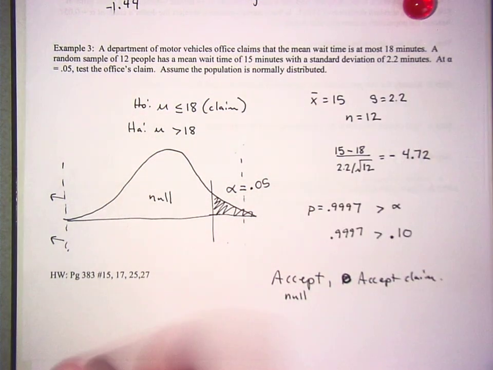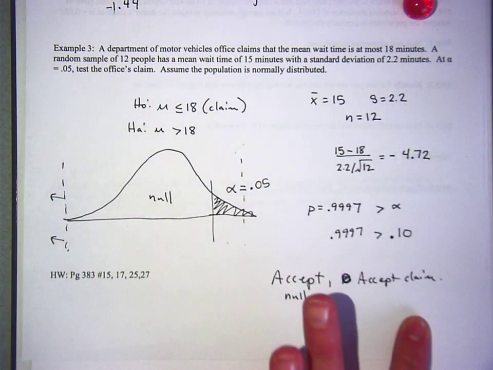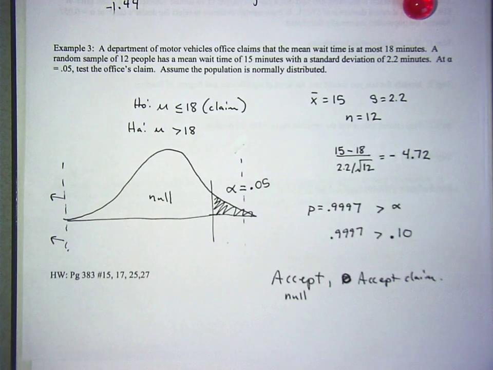So in this case, we're accepting the null, accepting the claim that the mean wait time is at most 18 minutes.